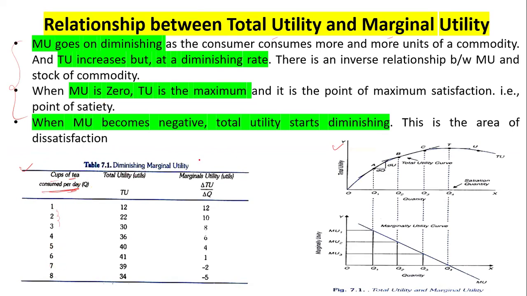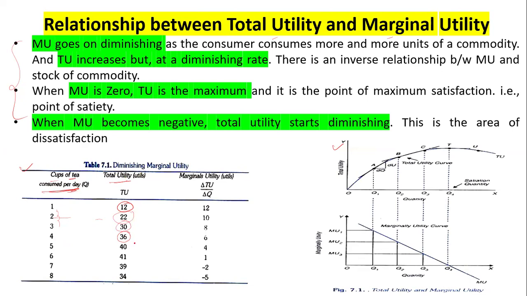Now here the total utility is given. When you consume the first cup of tea, you get a total utility of 12. After you consume the second, your total utility is 22. Wow. Now the third, then it is 30. And after that, with the fourth unit, your total utility is again increasing. What is happening over here? Total utility is increasing.